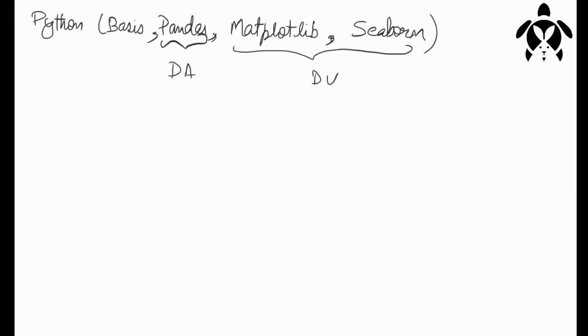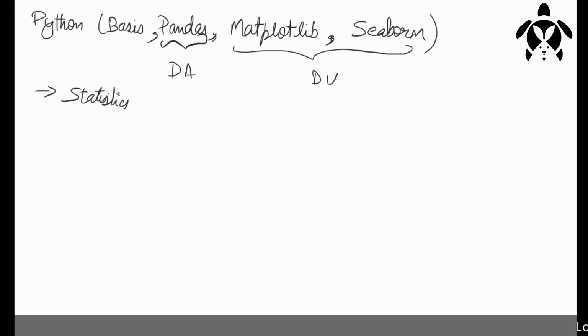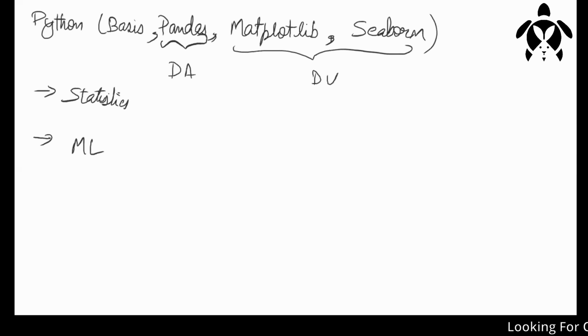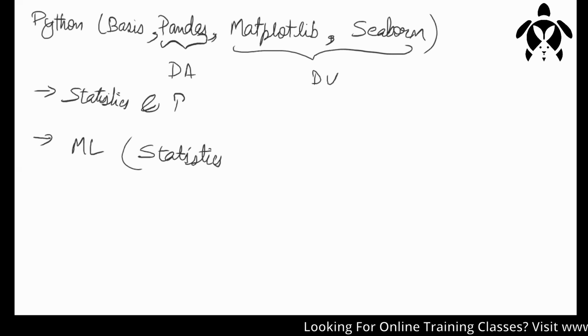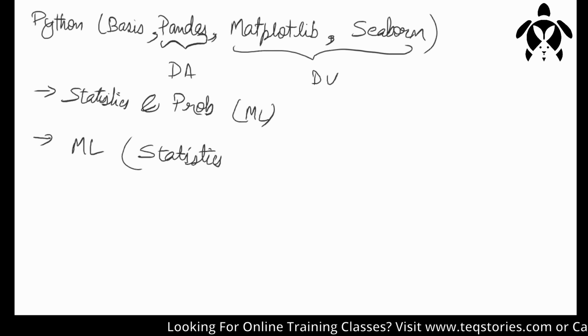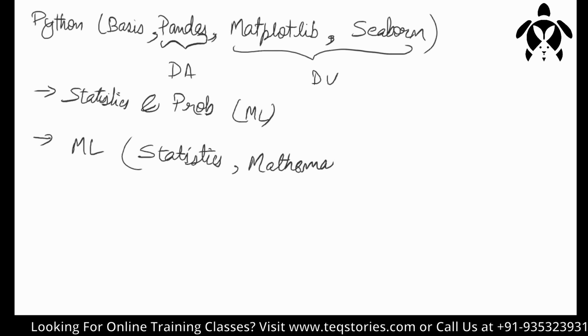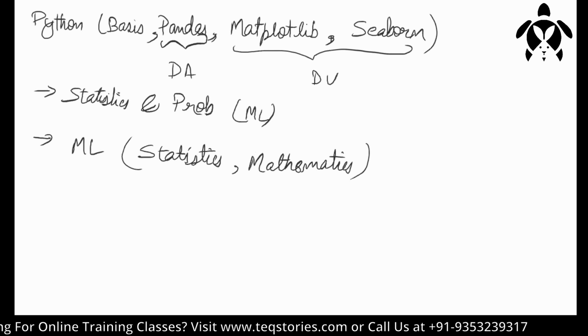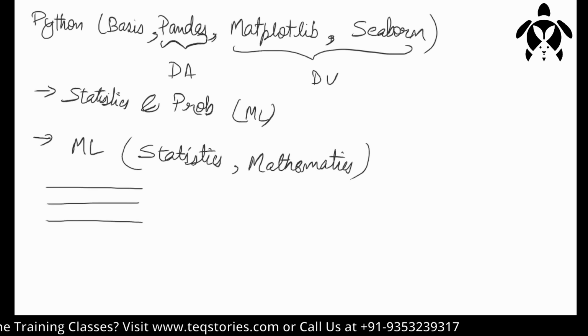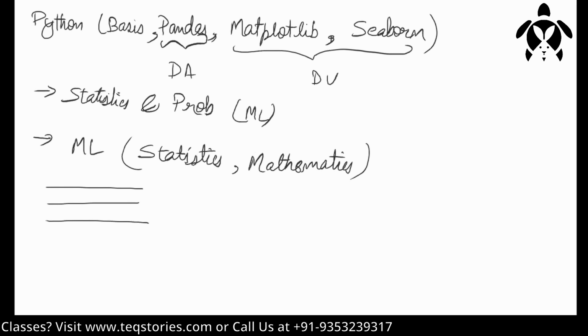Now we are studying statistics. Why are we studying statistics? Because it's a foundation of machine learning. In machine learning you will have all the statistics topics, and there will be a little bit of mathematics involved. So statistics and probability is a foundation of machine learning. I told you it is algorithms and mathematics. In Python, all the algorithms in machine learning are single lines of code, but it is necessary to know what is going on behind the scenes.